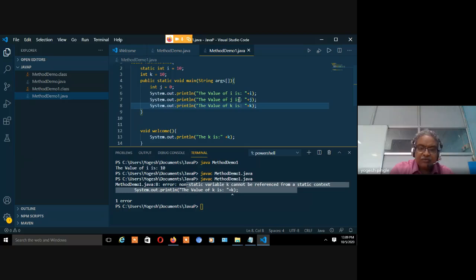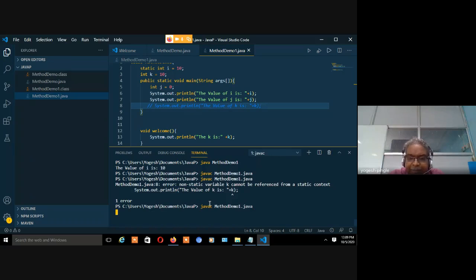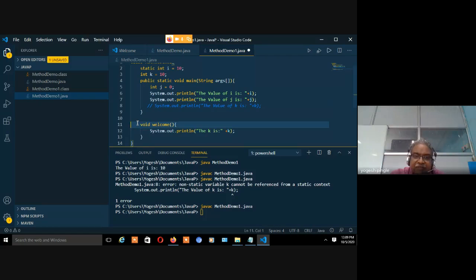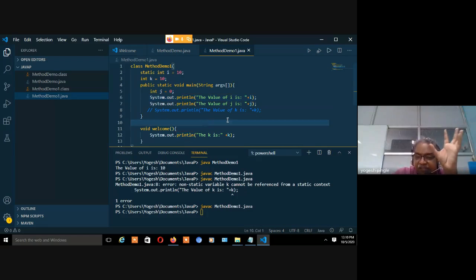And comment this particular line because it will give you the error again. Fine. You prove yourself that the non-static you can able to call within non-static only. ये non-static है. This method is non-static. So over here you can call, but over in static method you cannot call static. This is very important. This makes a sense, and this is very important. You have to look at all this concept. ये concept बहुत important है Java में.